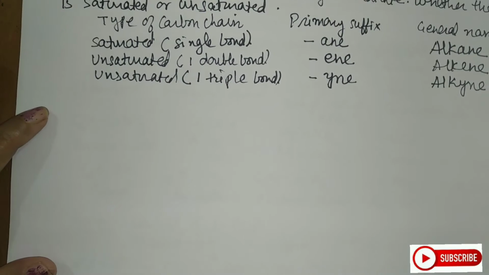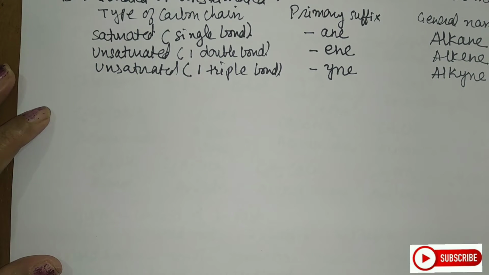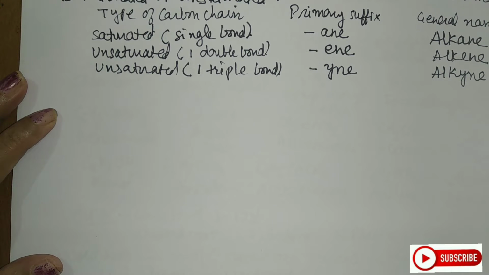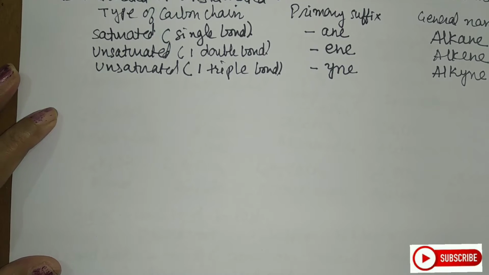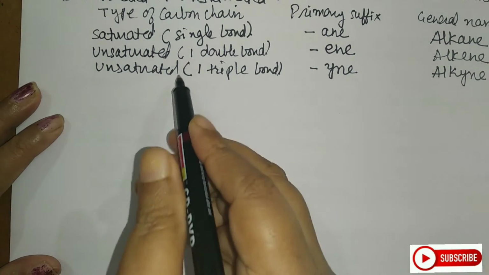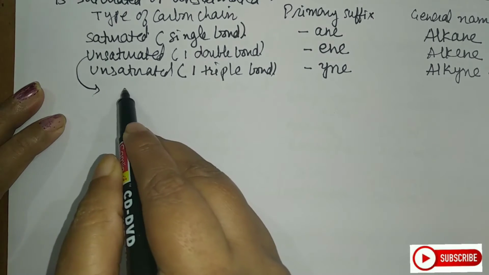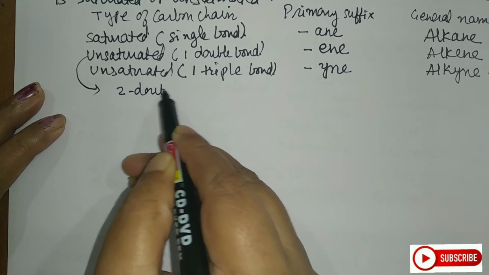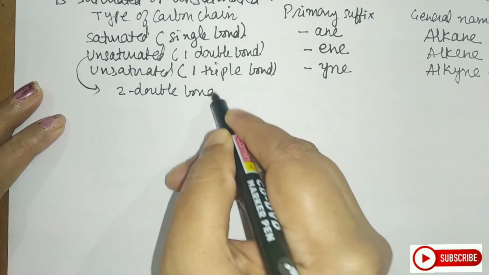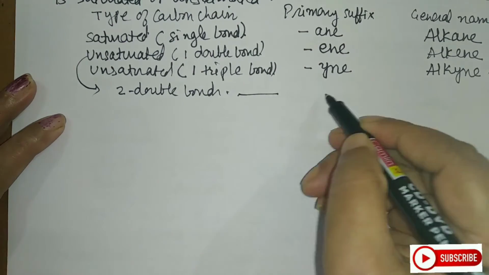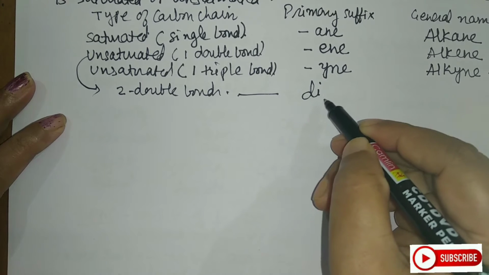If the parent carbon chain contains 2, 3, 4 or more double or triple bonds, then the numerical prefixes such as di, tri, tetra are added to the primary suffix. Now if I have the unsaturated, same category, but now if I am having two double bonds, then what I will call it? I will call it di for two, and ene.